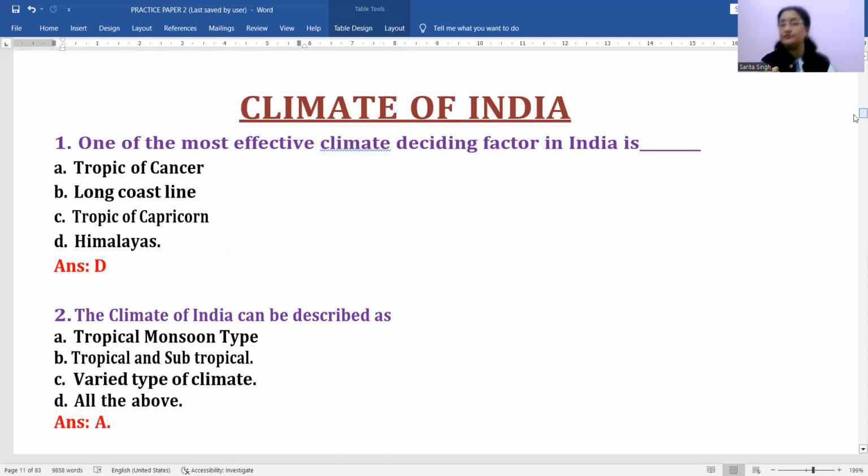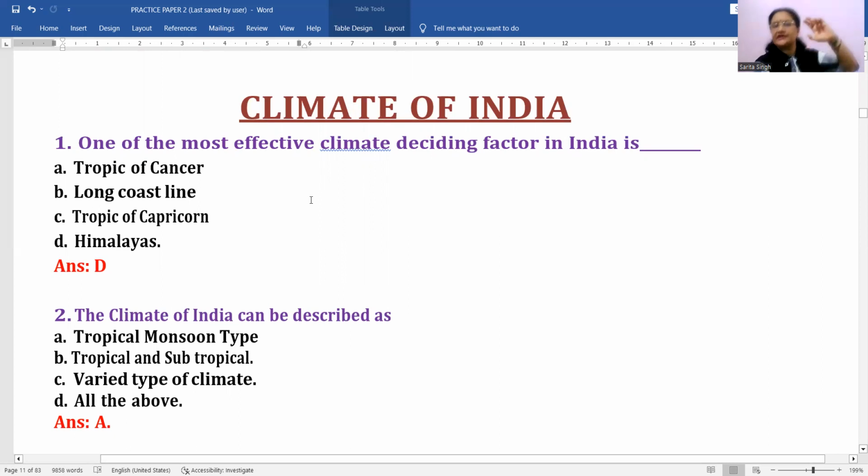कि कुछ बेसिक्स मुझे लगे कि आपको बताने बहुत जरूरी हैं। Okay, now it's time to start with the MCQs of the climate chapter, right? Climate of India. First of all, one of the most effective climate deciding factors in India is, you will find several different factors are mentioned. Okay, out of that the most important ones are Himalayas and number two is monsoons.